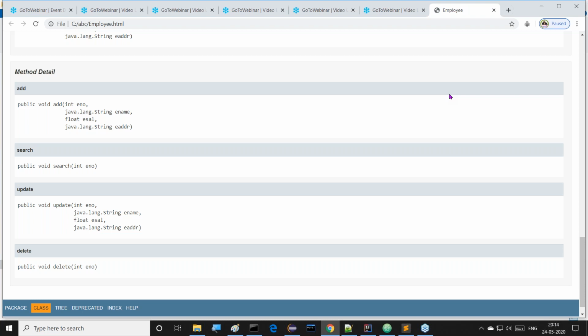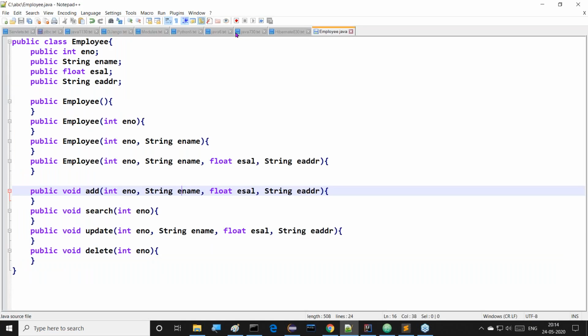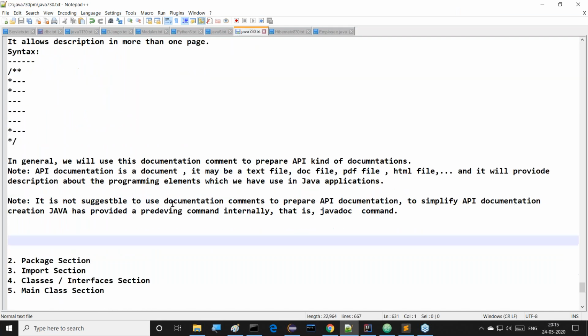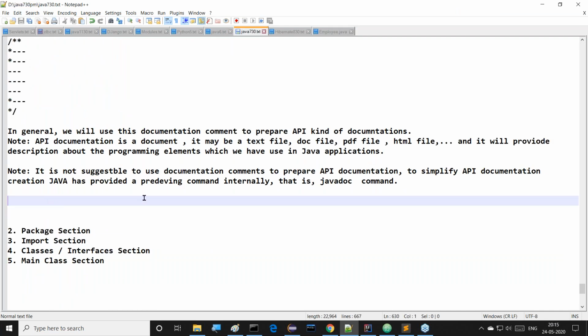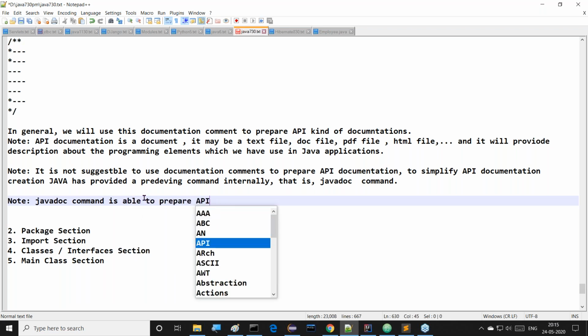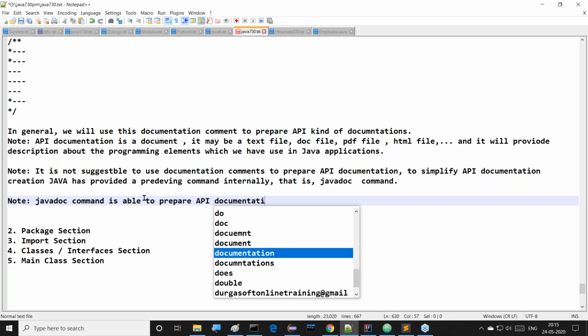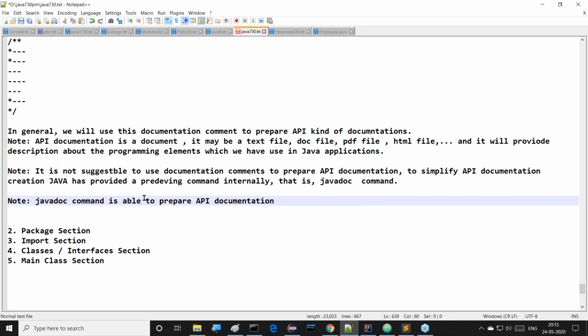That means API documentation. You have to remember one more point. API documentation is provided in the form of HTML files by Javadoc. So the javadoc command is able to prepare API documentation in the form of HTML files.